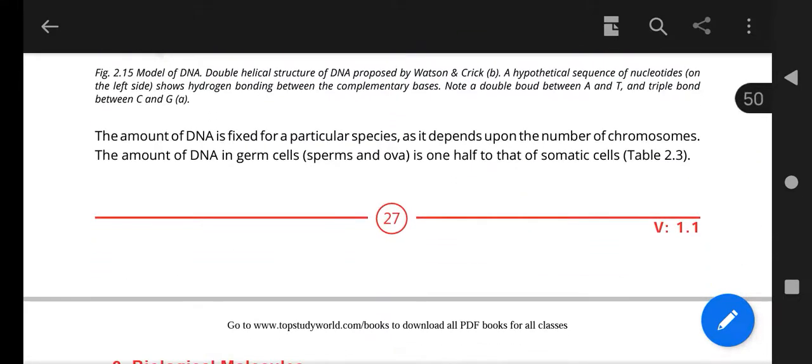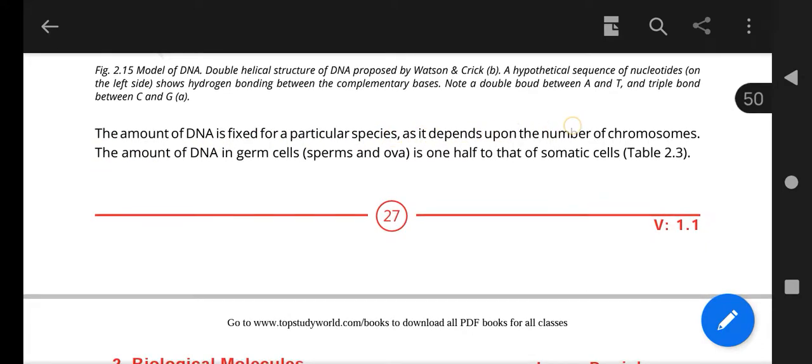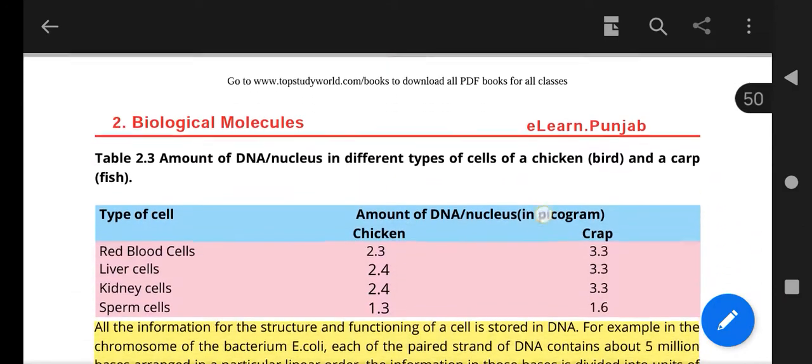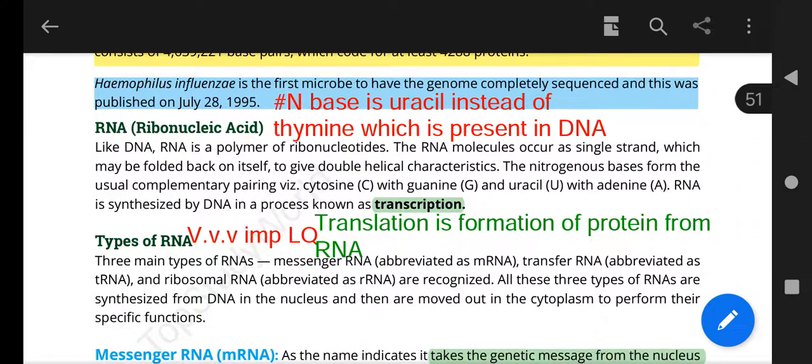You can see the amount of DNA is fixed for a particular species. It is very important, because if the amount of DNA is not constant and it may vary, then the new offspring will of course contain double or triple the amount of DNA. So it is very necessary.